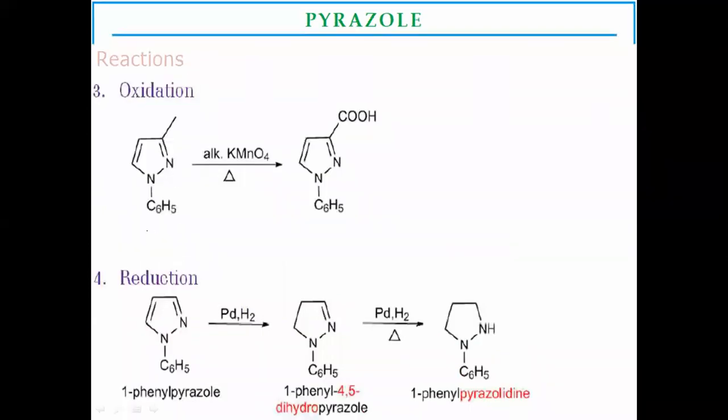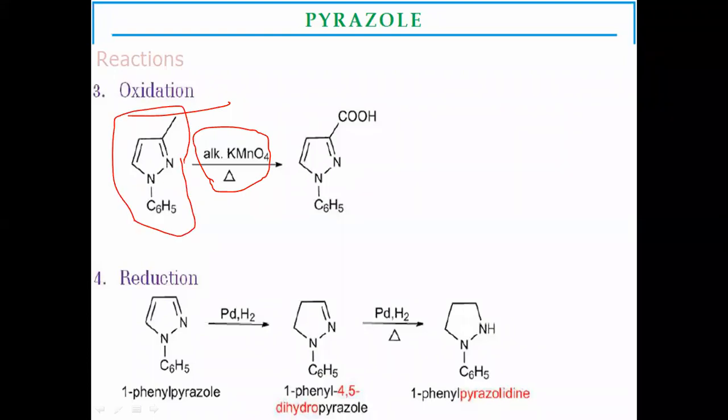Now another reaction, that is oxidation. For example, with the oxidizing agent potassium permanganate, substituted pyrazoles undergo oxidation. There is an oxidized product, that is a carboxylic acid, at the position where the alkyl group is substituted. There is addition of oxygen into the methyl group to form the COOH substituted product.